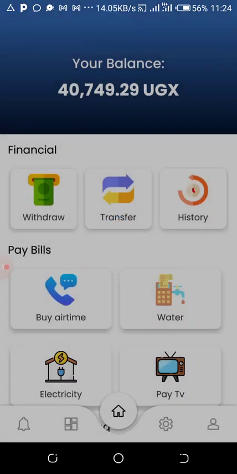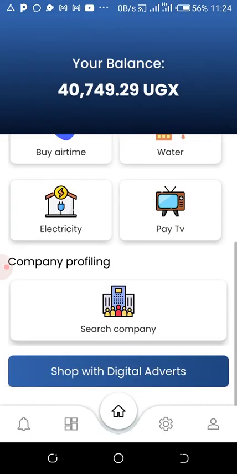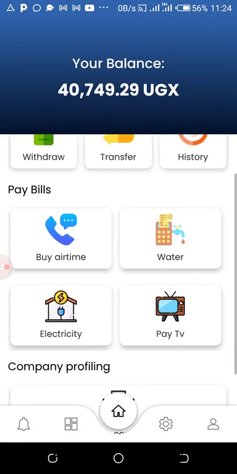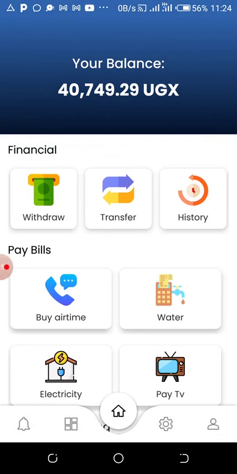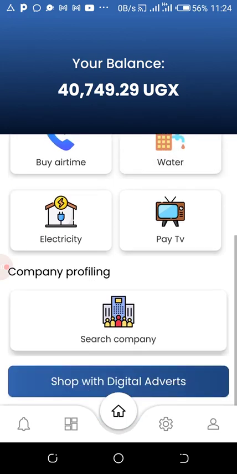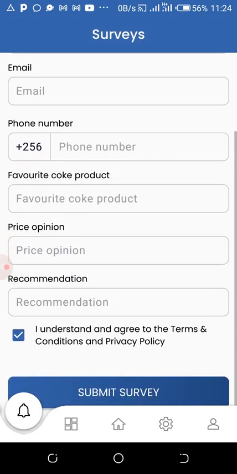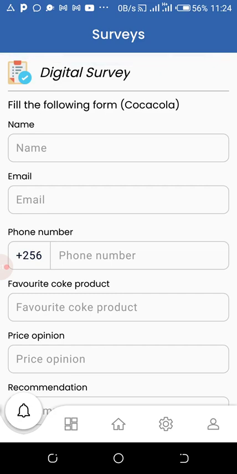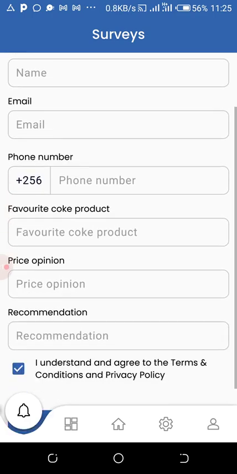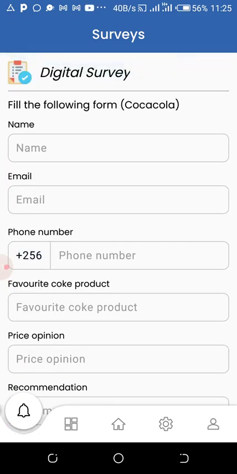From here, guys, we are making residual passive income. Let me hope you understand this very well. This is the money that I have at the moment. How do I get this money? You get this money by doing surveys. You just answer a survey and you get 300. Each survey is between 300 and 500. You just fill in a survey and get paid.